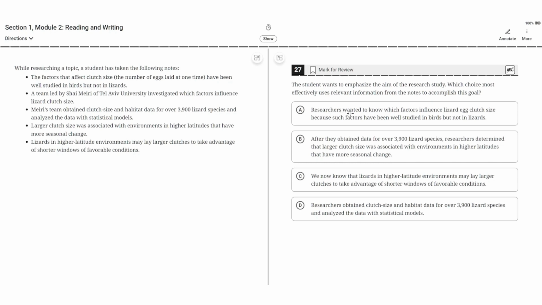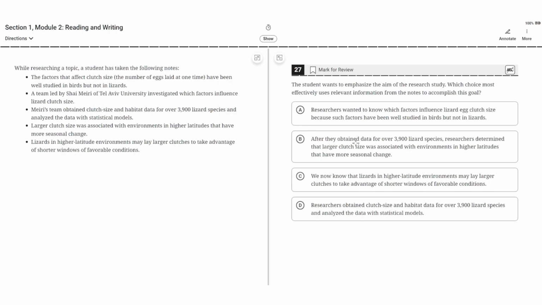A. Researchers wanted to know which factors influence lizard egg clutch size because such factors have been well studied in birds but not in lizards. This seems to be correct because the student wants to emphasize the aim of the research study, and it clearly shows here that the aim was to research which factors influence lizard egg clutch size. So A seems to be correct.